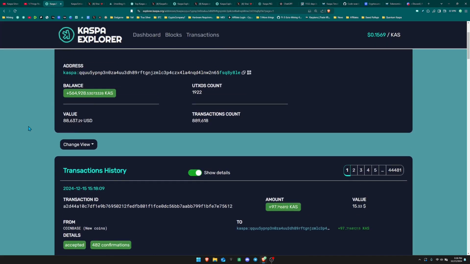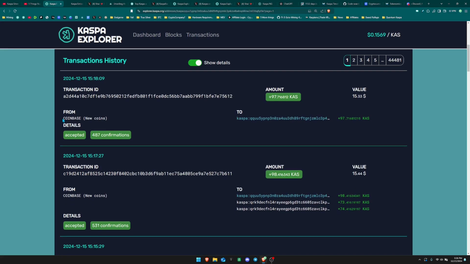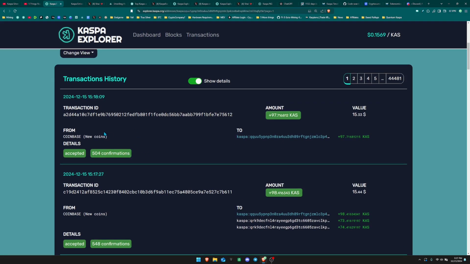So the first thing we're going to talk about is what Coinbase means. In the early days of Kaspa, when a lot of people were first coming on to the Kaspa ecosystem, they would look in the Kaspa explorers and see the word Coinbase in relation to transactions. You can see here it says Coinbase, and then in parentheses it says new coins. Well, some people that were not familiar with proof of work mining and how it works, anytime new coins are created because a miner finds a block, these new coins are called Coinbase coins, basically.